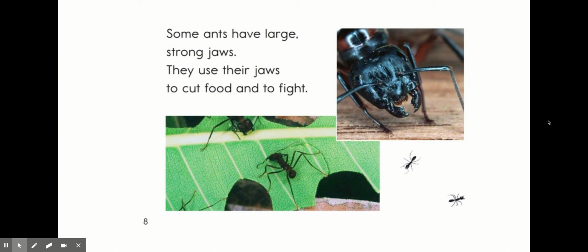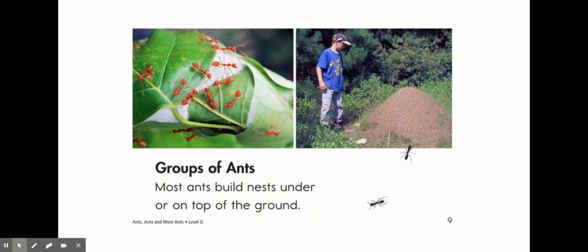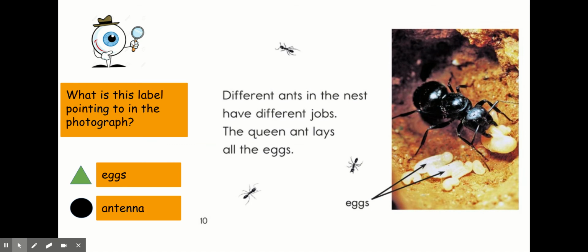Some ants have large, strong jaws. They use their jaws to cut food and to fight. Groups of ants. Most ants build nests under or on top of the ground. Different ants in the nest have different jobs.